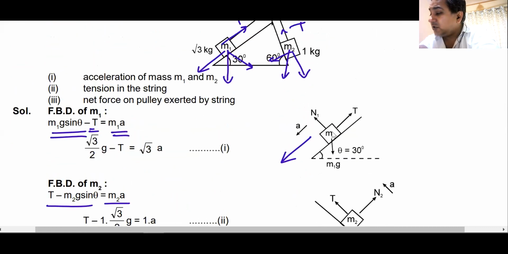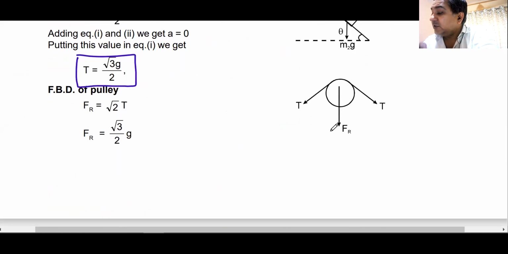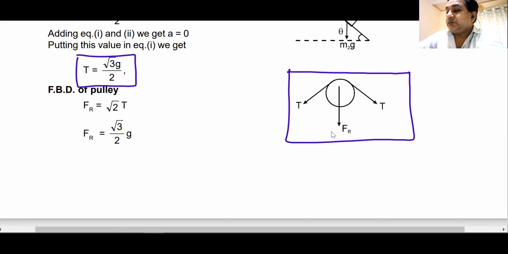But the question was net force on the pulley. Net force on the pulley. How will you get net force on the pulley? So remember this, they have drawn the diagram of the pulley. One force T is going here, one force T is going here. The resultant of these two forces is the net force acting on the pulley.